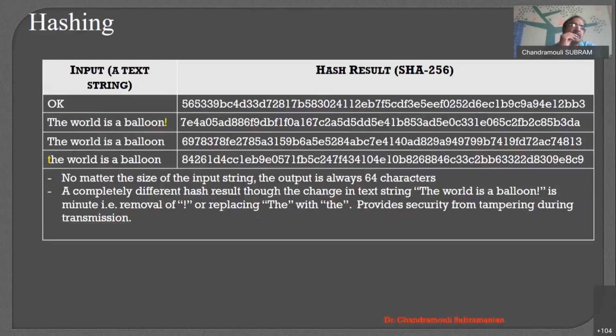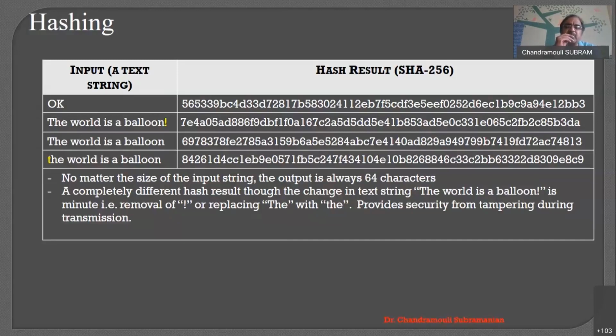For example, it is like our thumb impression, right? Based on the thumb impression, we can say who that person is. But based on the person, can we identify the thumb impression? That's very, very difficult, right? So we can say the hash algorithm is something like a thumb impression that makes each block unique. Like every one of us has a thumb impression, every block has a hash, and it is something unique. Most of the time, it will not get repeated.